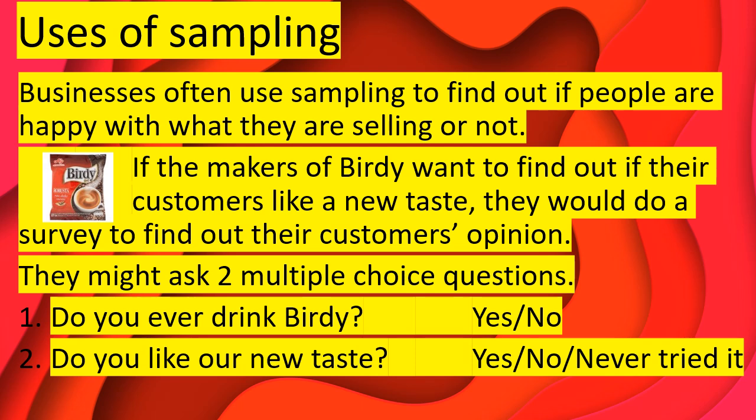Businesses often use sampling to find out if people are happy with what they are selling or not. If the makers of Birdie want to find out if their customers like a new taste, they would do a survey to find out their customers' opinion. They might ask two multiple choice questions. Do you ever drink Birdie? Yes or no? Do you like our new taste? Yes, no, or never tried it.